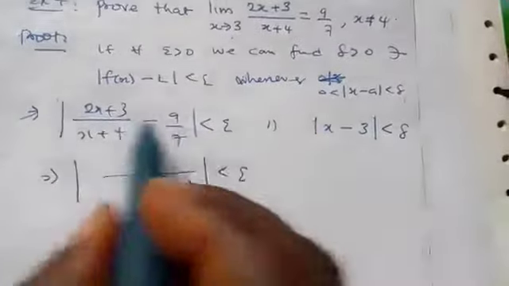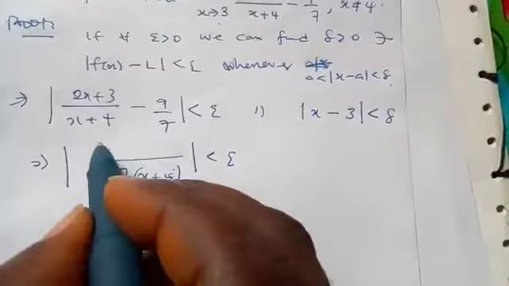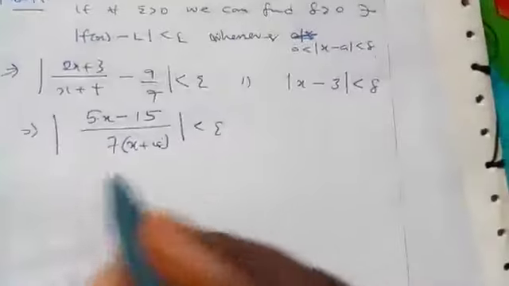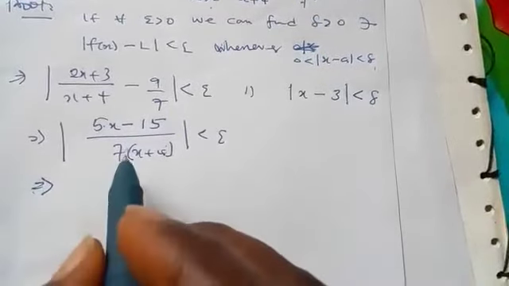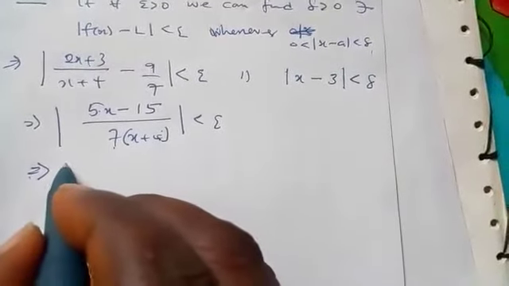It's less than epsilon. So if you simplify the top, we are going to have 5s minus 15. Now from that place, you observe that 5 is common on top and 7 is common at the denominator.